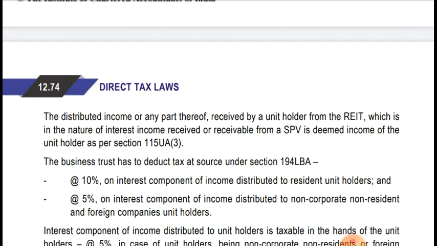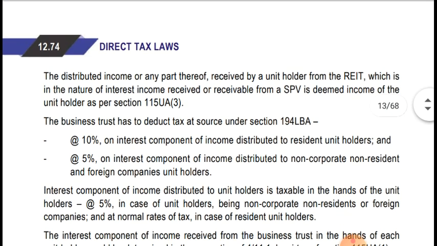So in this case, whatever amount is received from the business trust by the unit holder as interest, that interest income is taxable in the hands of the unit holder. So the business trust has to deduct tax at source under section 194LBA. As the income is taxable in the hands of the unit holder, the business trust is required to deduct tax at source in that respect.